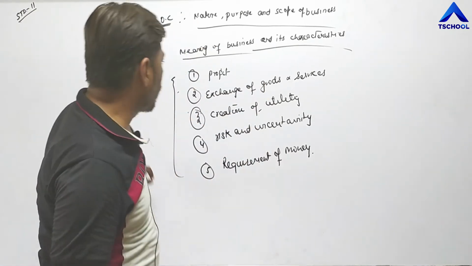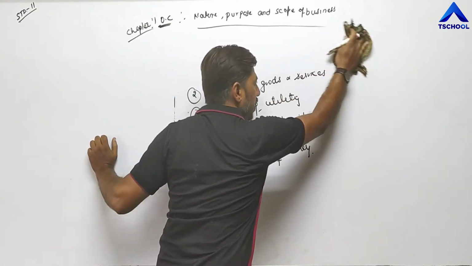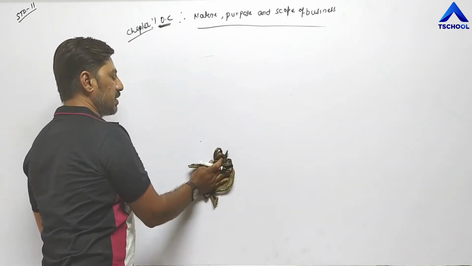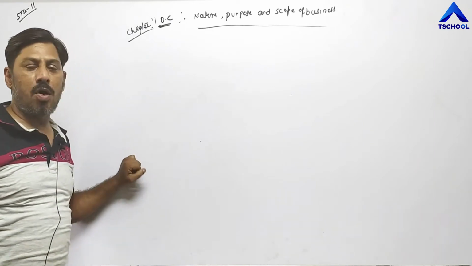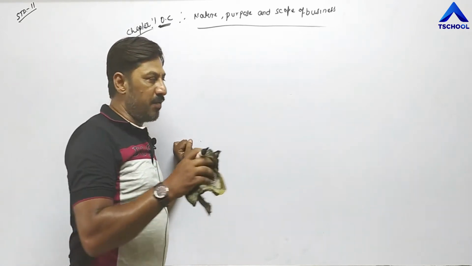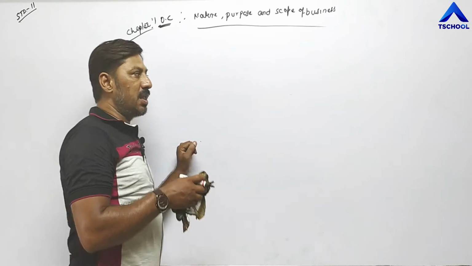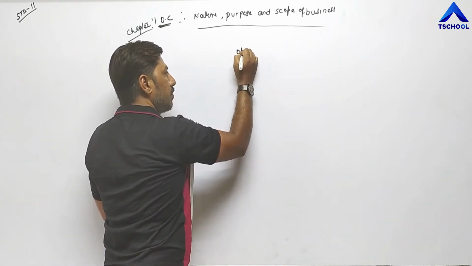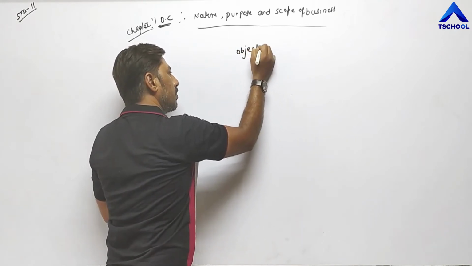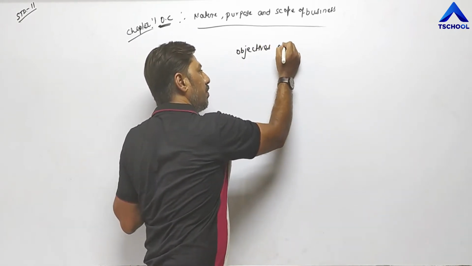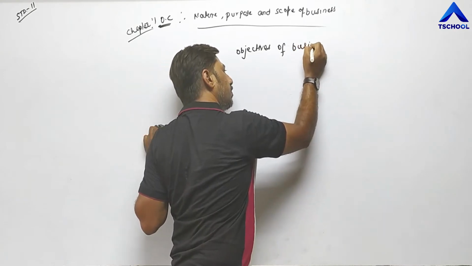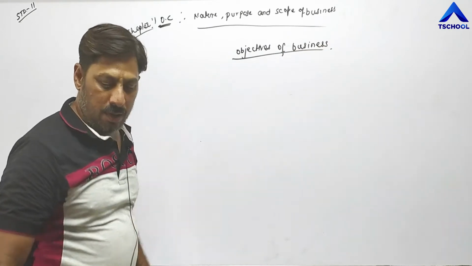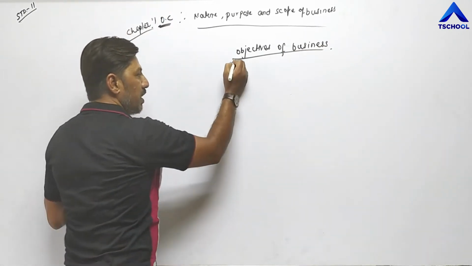Today we are going to start a new topic, that is objectives of business. Whenever a business is established, either at small, medium or large scale, every business has certain objectives, and these objectives are classified into 3 different categories.